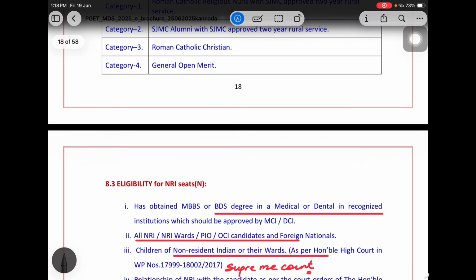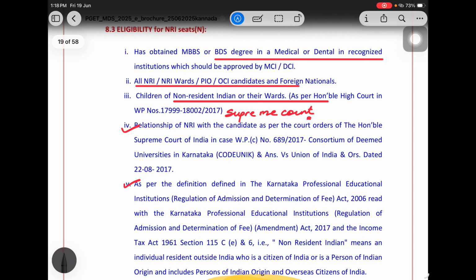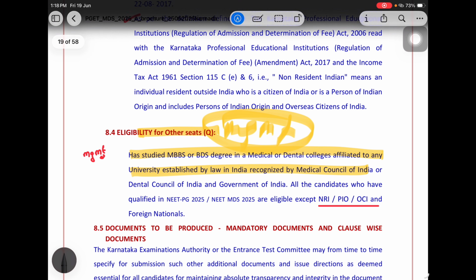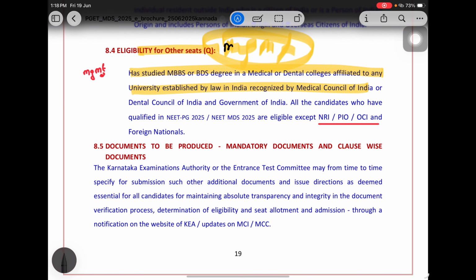Now, the documents required for NRI, as per the new Supreme Court guideline, these are the documents that you will have to produce in the form of NRI. Now for other management quota seats, the management quota seat fee is very high in Karnataka, and if your rank is not so good, you can still get this seat.